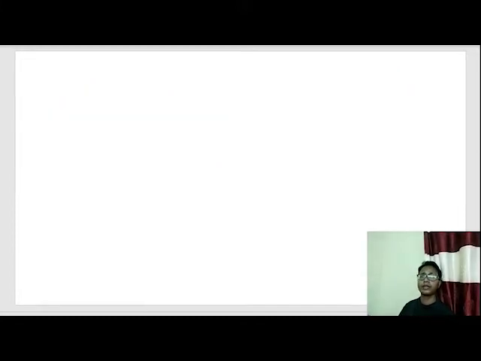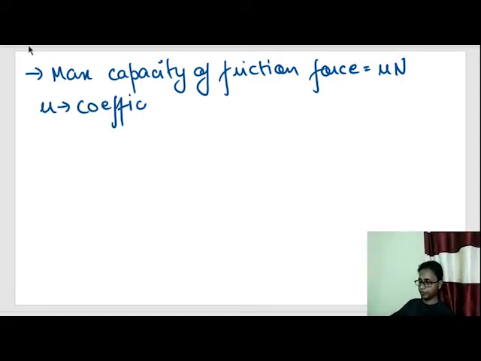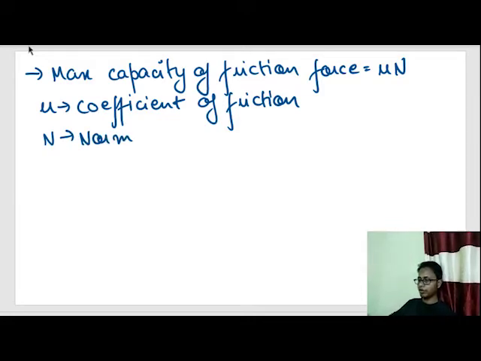Now, we have already known that the maximum capacity of friction force is equal to mu n, where mu is the coefficient of friction, and n is the normal reaction force.